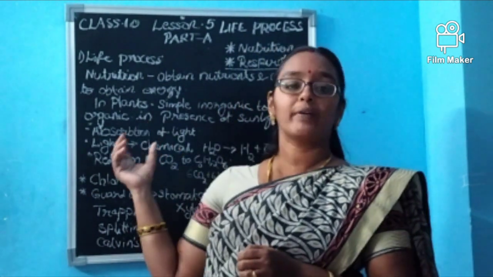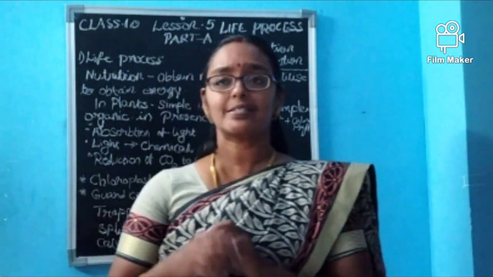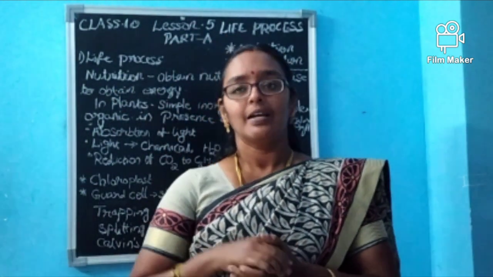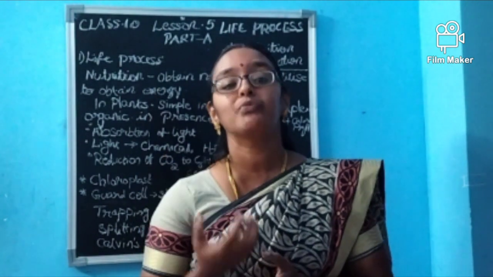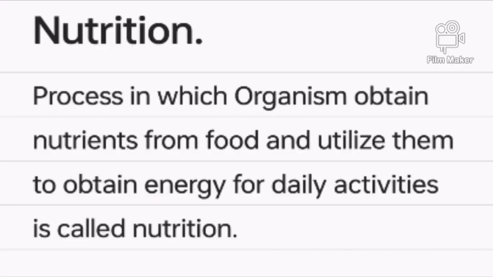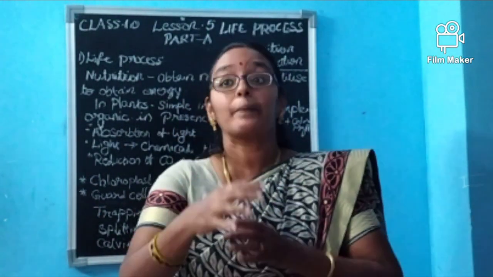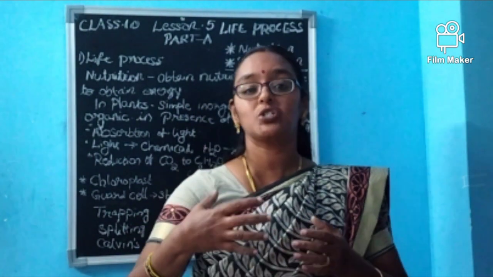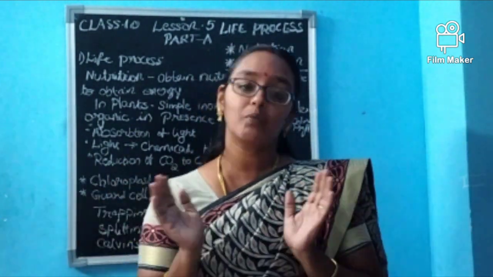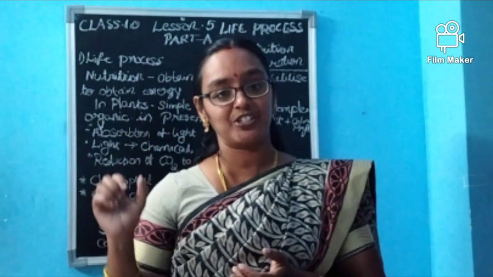Now we are moving first to plants. How does nutrition take place in plants? What is nutrition actually? Nutrition is the intake of food and using it to get energy for various life activities. In the case of humans, we take in food, then with this food we make energy, and with this energy we do various activities. It is called nutrition. From the small standard itself, you have learned this as the definition.